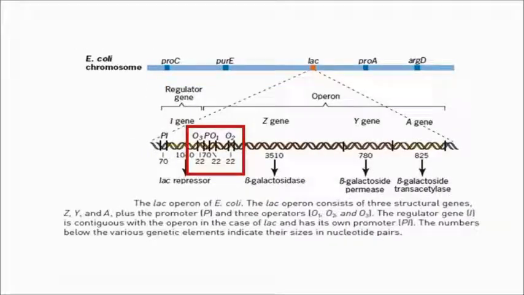Also, in the initial lac operon model given by Jacob and Monod, the lac operon contained only a single operator, which is now designated as O1. Two additional operators known as O2 and O3 were discovered later on. An efficient repression of lac operon requires the binding of repressor to the major operator, which is O1, and at least one of the minor operators, while the maximum repression requires the binding of repressor to all the three operators.